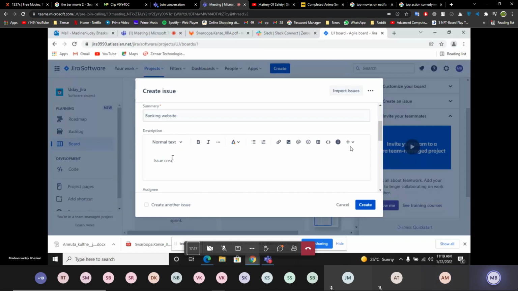Creation of issue, in creation of database or anything. Front end, back end. Okay, create. No need to type. By create another issue, you can write more and more issues. So we have to create only one. So create.